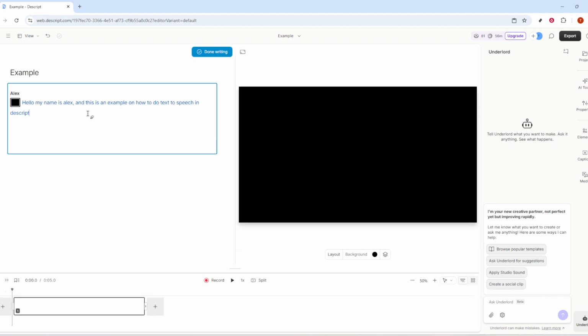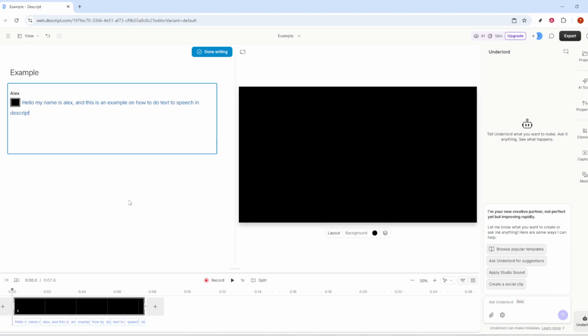Descript will then generate an AI voice that reads your script aloud. This happens automatically, no recording required. It's normal for the first pass to take a moment, especially if your script is longer. Once the voice is ready, you'll be able to hear how it sounds straight away.